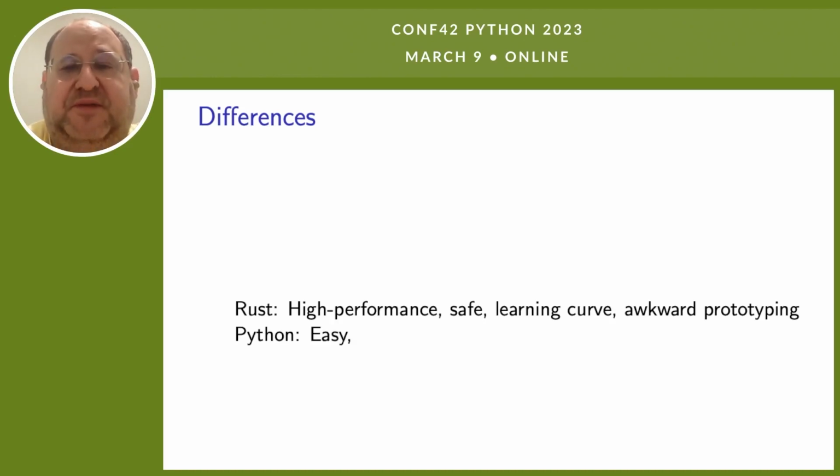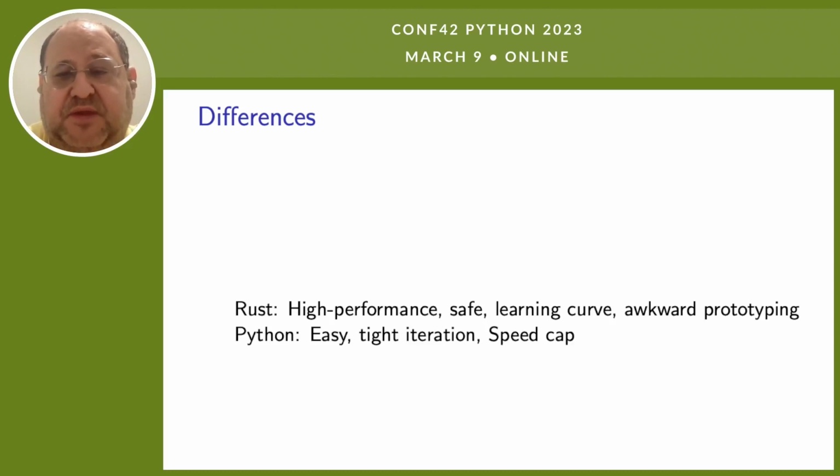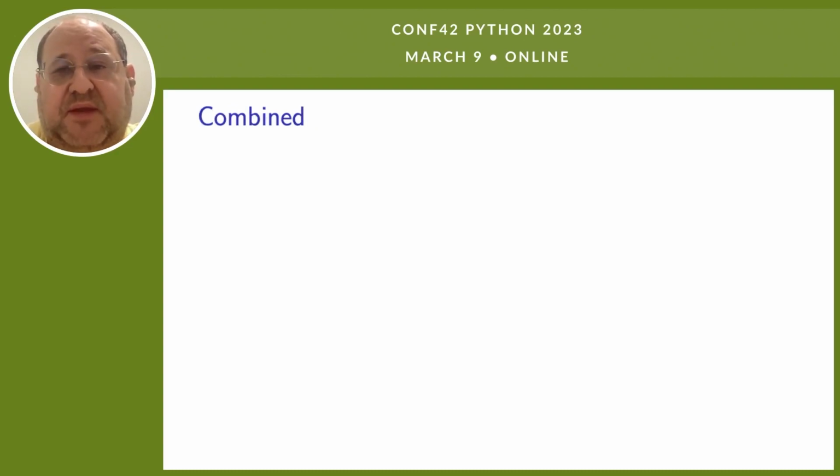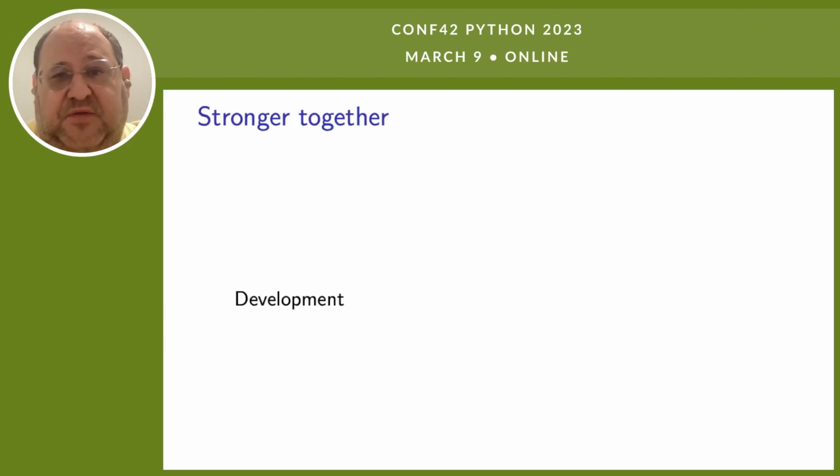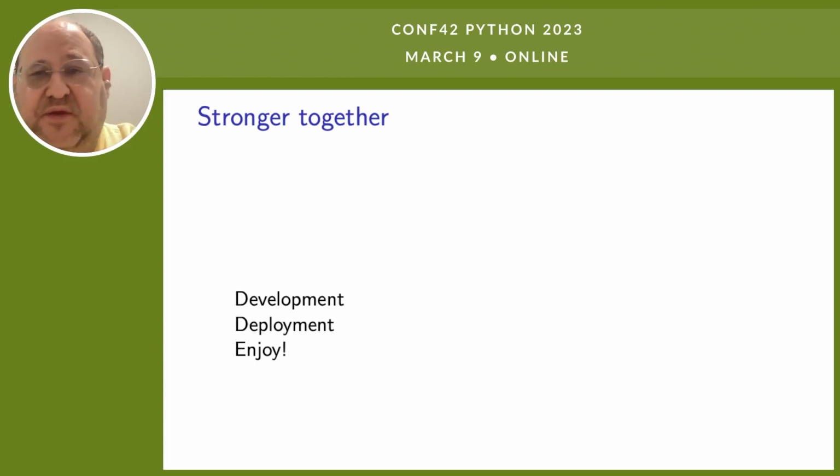Python is almost the opposite. It's very easy to get started, supports really tight iteration loops, but there is a speed cap. You can optimize Python, but at some point you run into pretty hard limits. But if you combine them, you get the best of both worlds. You can prototype in Python and then move the performance bottlenecks over to Rust. And they work strongly together. You can do development and then you send it off to be deployed and you reap the benefits. So I hope that will help you with your own projects.